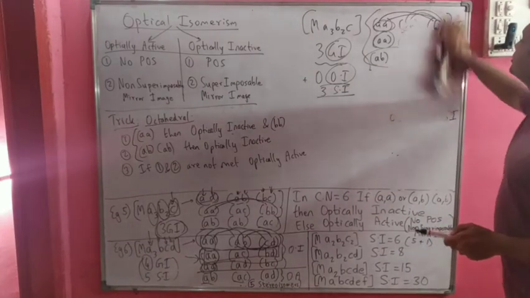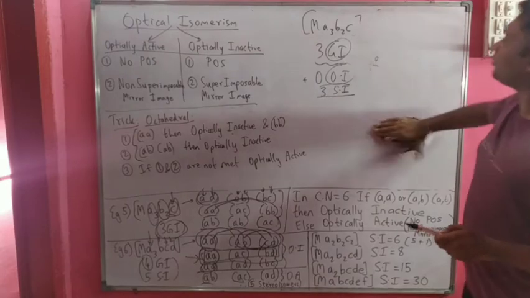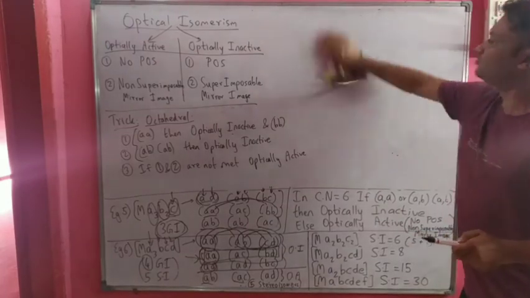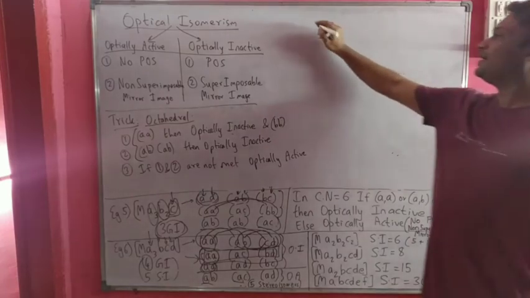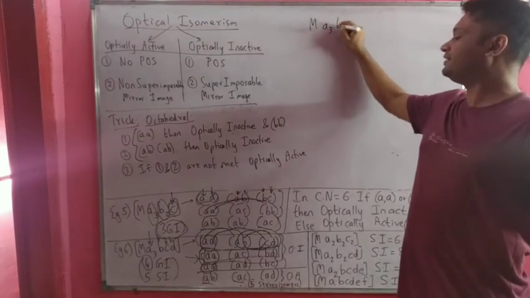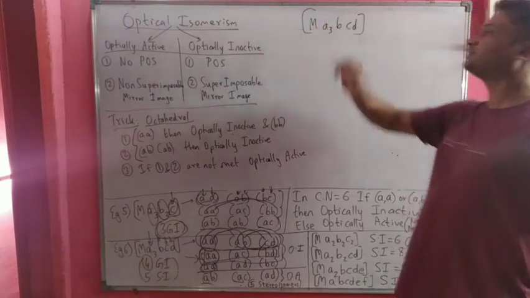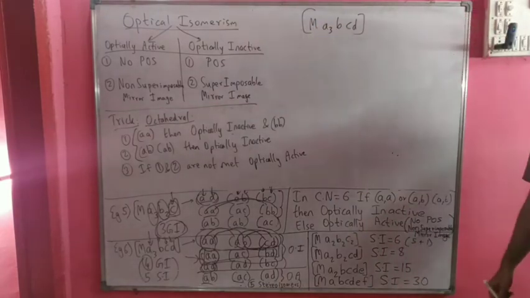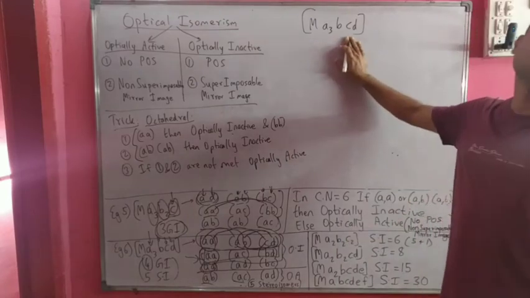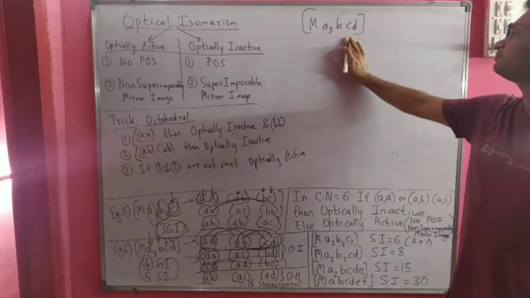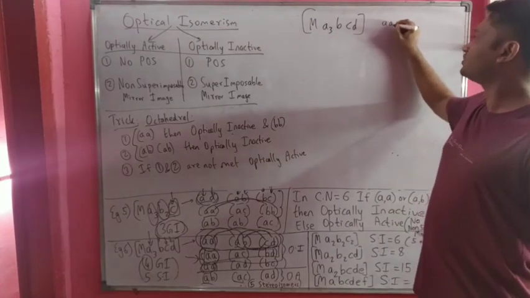Let us take this discussion forward and take more cases. So the next case we will discuss now is for the compound Ma3BCD. This is also an octahedral compound because it has 6 monodentate ligands. Let us see the various combinations.